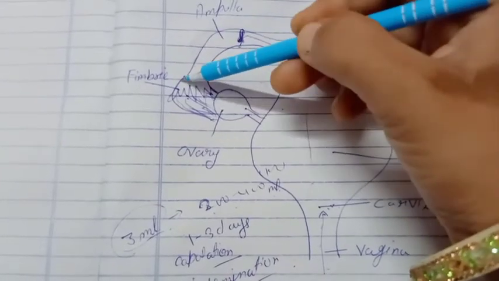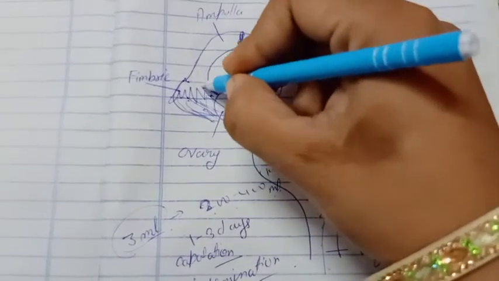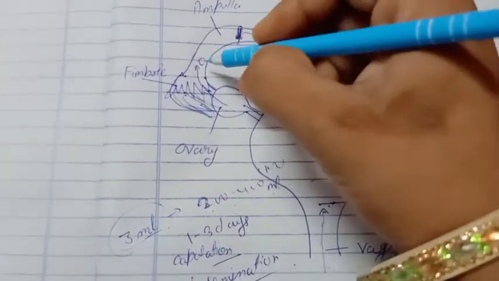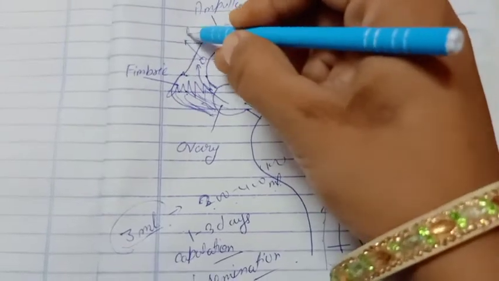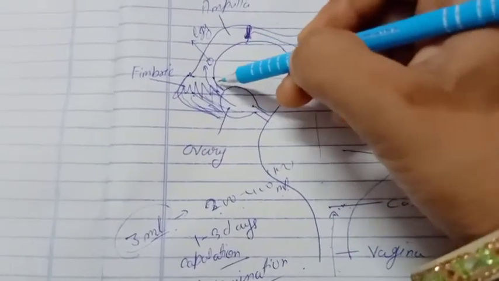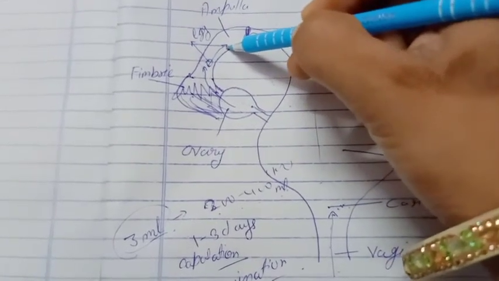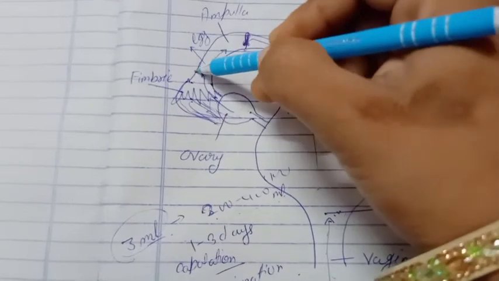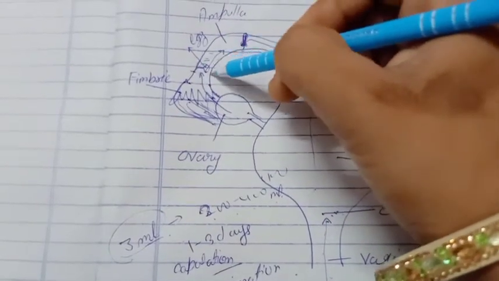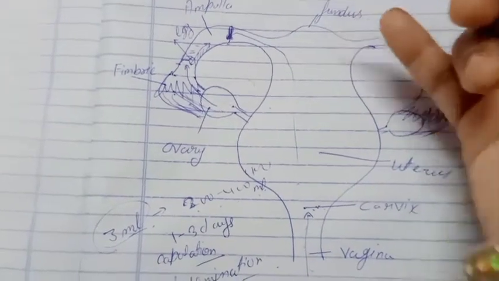We can say that is our egg, and it is sent into the fallopian tube by the movement of fimbriae and cilia. Here is the finger-like structure, which can be called fimbriae or cilia.